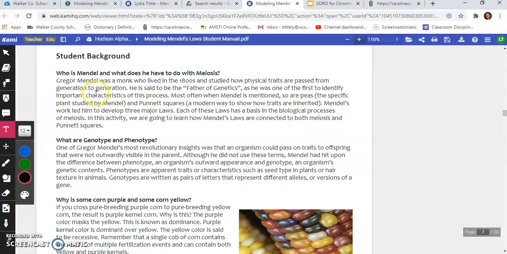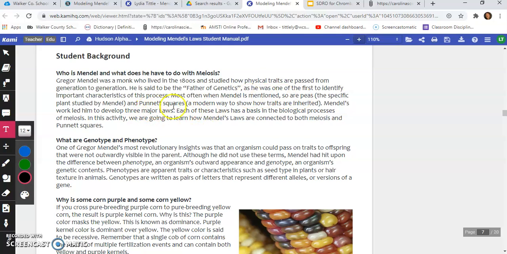So again, we said Gregor Mendel was a monk who lived in the 1800s, and he studied how physical traits are passed from generation to generation. And like I said, he's sometimes referred to as the father of genetics because he was one of the first people to identify the important characteristics of the genetics process. And most often when we talk about Gregor Mendel, so are his pea plants, because that was the primary plant that Gregor Mendel studied in his monastery garden.